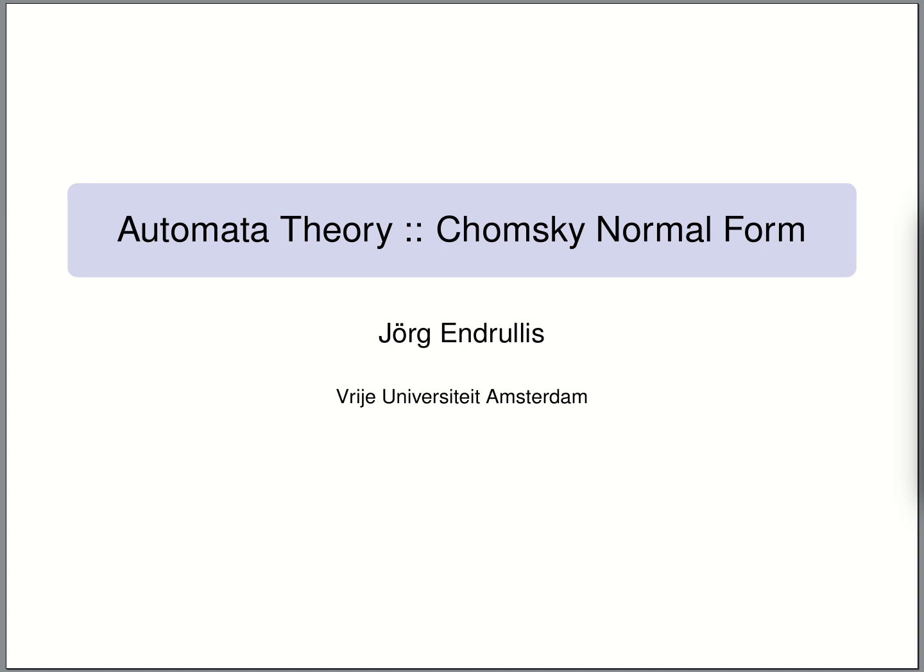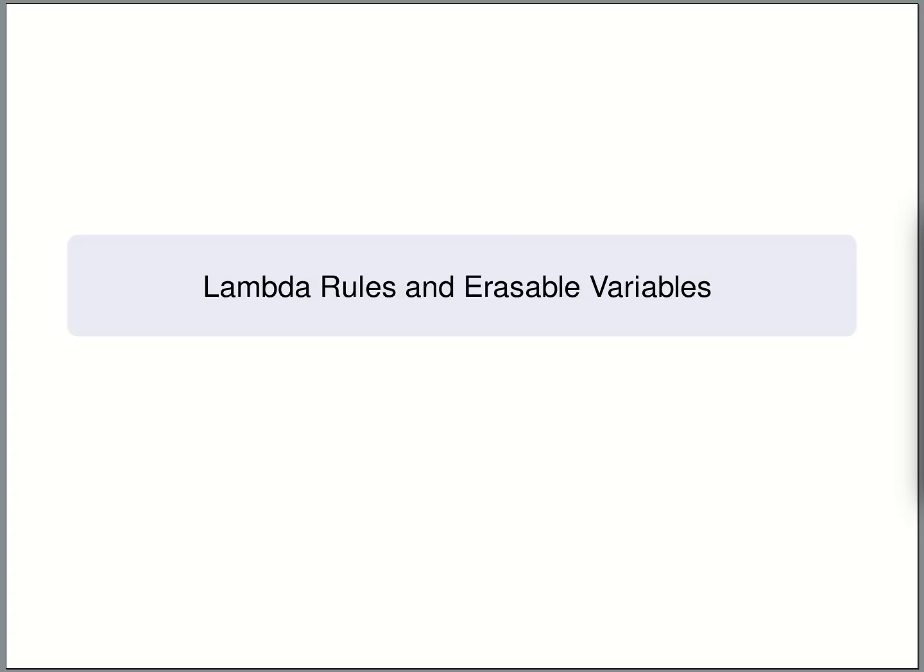When using context-free grammars, for instance for parsing, it is often helpful to first transform these grammars into a nice form. And one such nice form is the Chomsky normal form. First, we will see that we can transform a context-free grammar in such a way that it no longer contains rules that produce lambda.